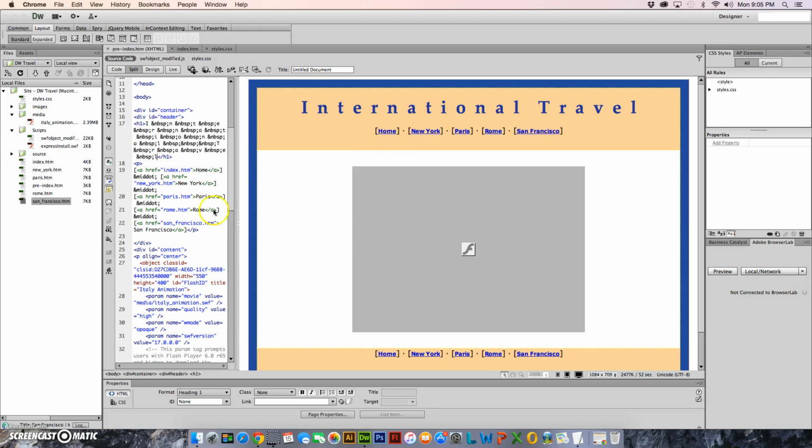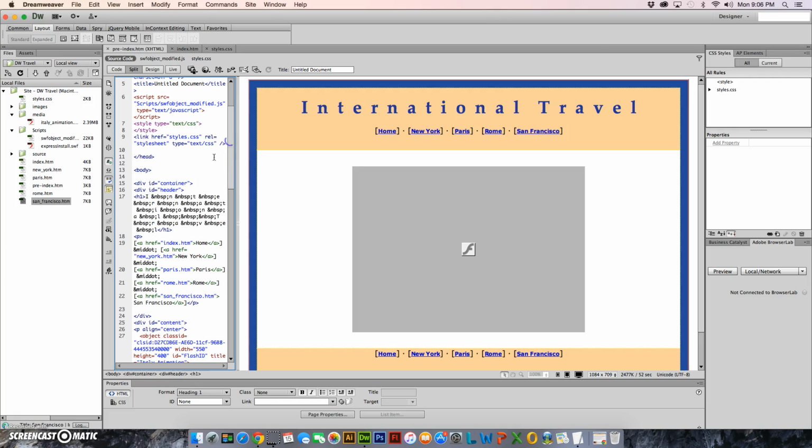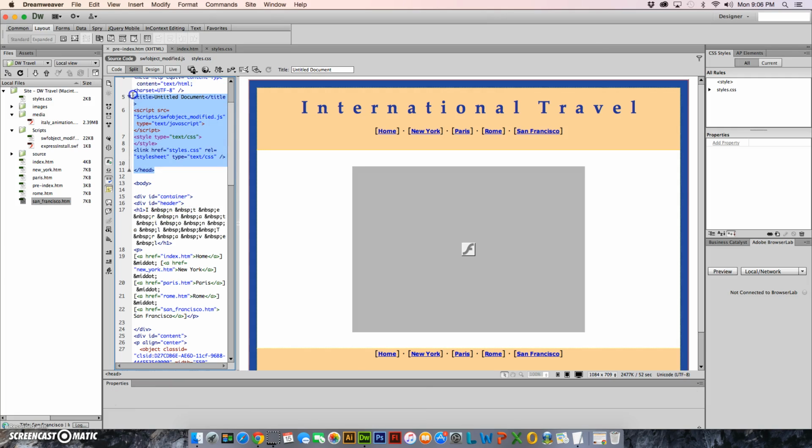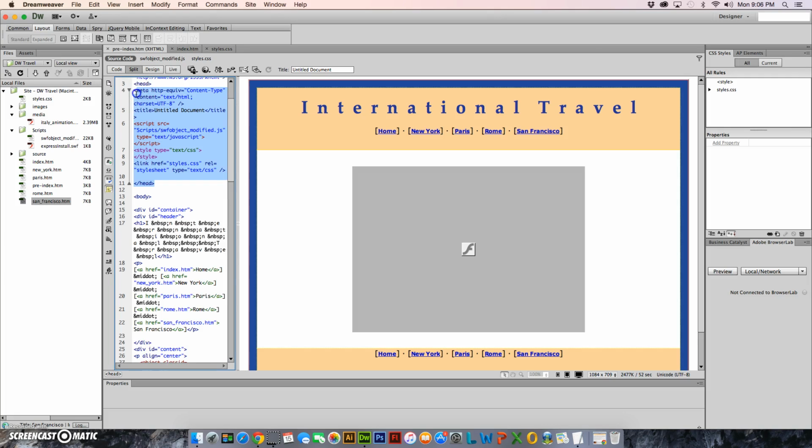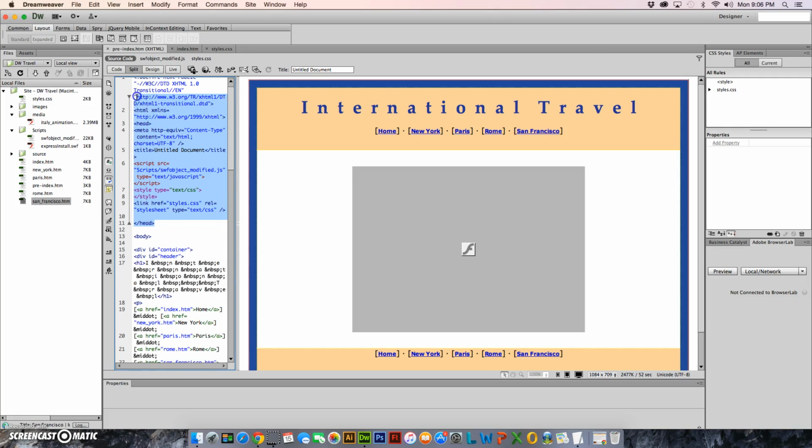Or I can come in here to the head. Remember, head and header are 2 different things. Here is my head. Remember, this is all the stuff that goes on behind the scenes. You'll see that there's already a meta tag in here, helping to identify what this page is.